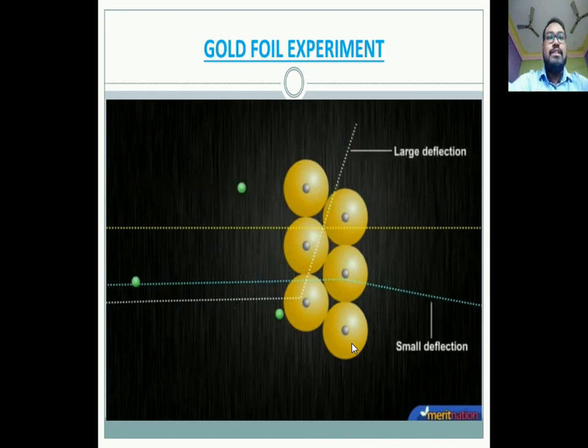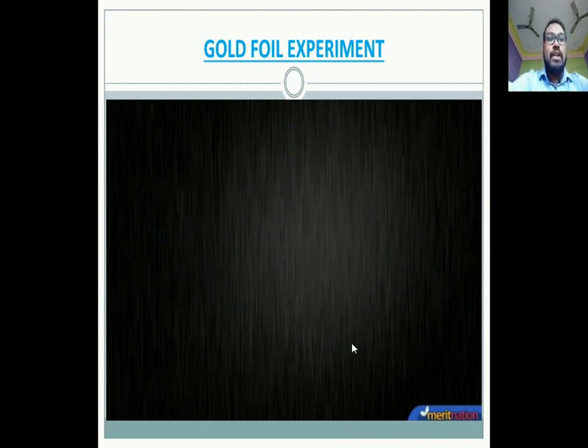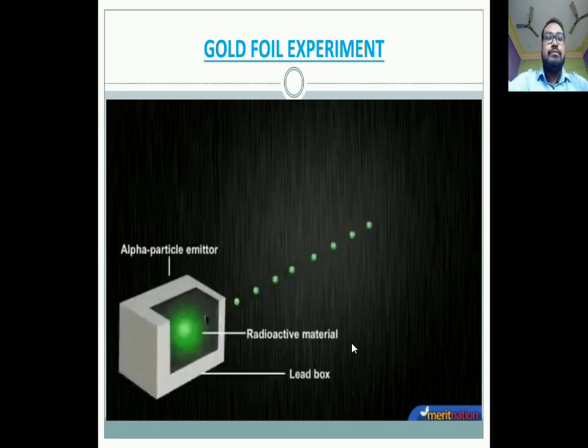A positively charged mass in the atom caused some of the alpha particles to be deflected due to repulsion. Occasionally, a few particles bounce back. The positively charged mass in the atom is very small, heavy, and is located somewhere at the center of each atom. He called this mass the nucleus. Okay, so this is the video about the gold foil experiment.